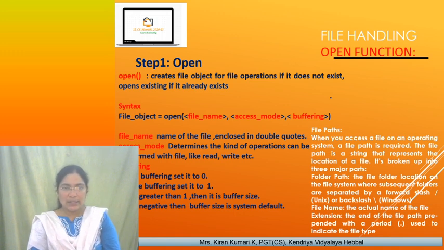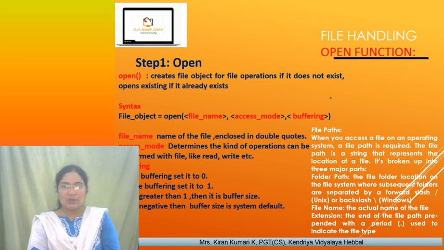So what is the syntax? How do we write it? This open will return an object, and that object is to be assigned to a variable, as we learnt in functions already. So file object equals open, and within the parentheses we specify three parameters.